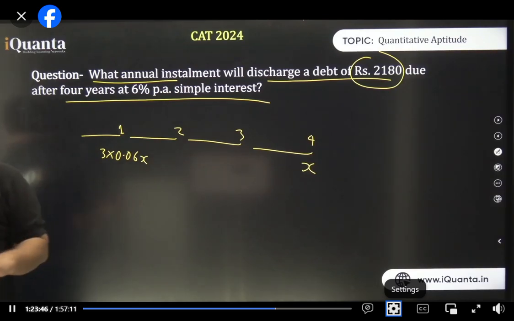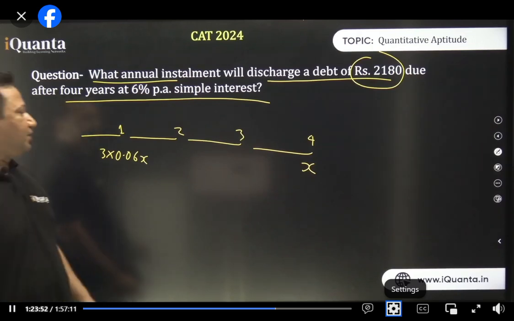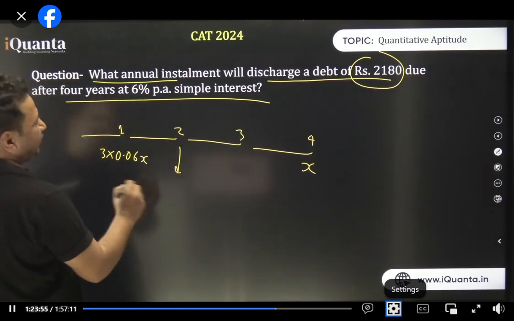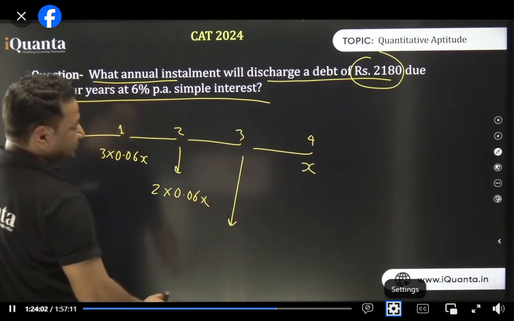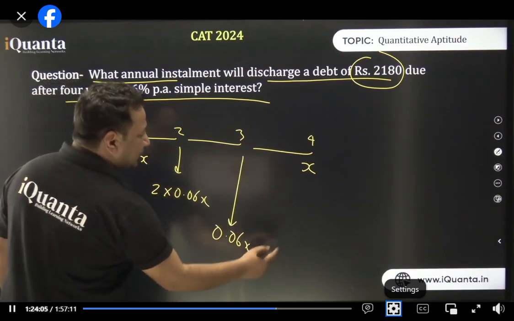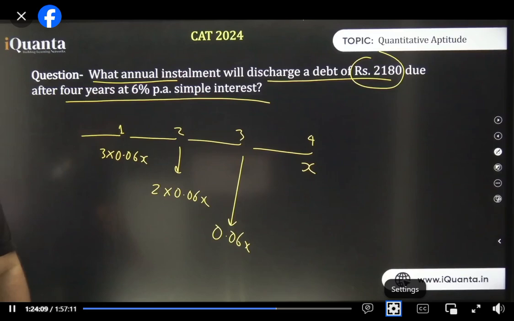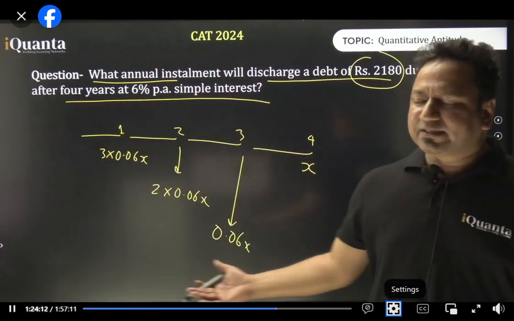Aditi, now it is clear. Not 1.3, 3 times R. Okay. Here it will be how much? 2 times 0.06x. Here it will be how much? 0.06x. It will be only x because the loan is paid.